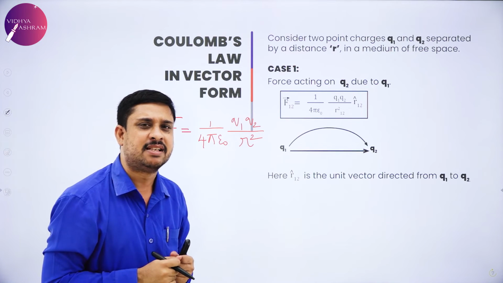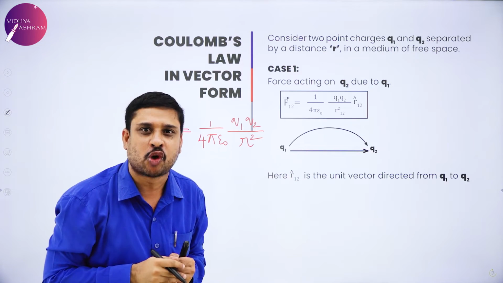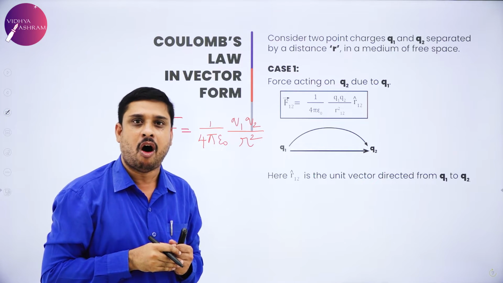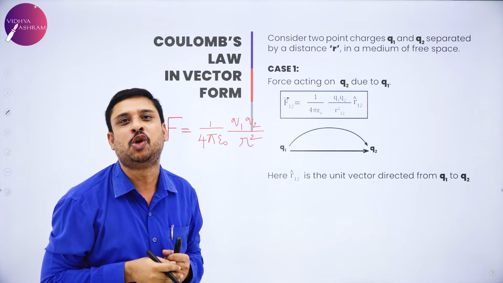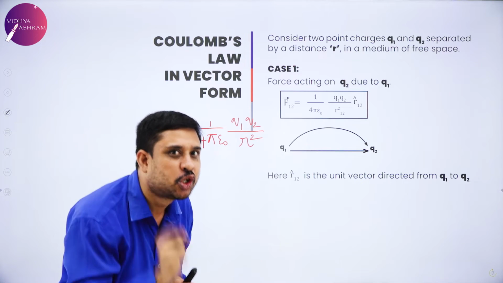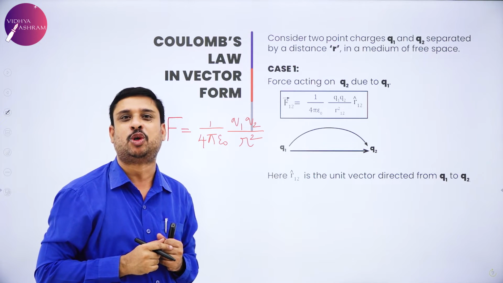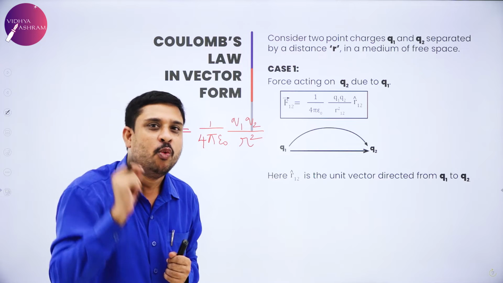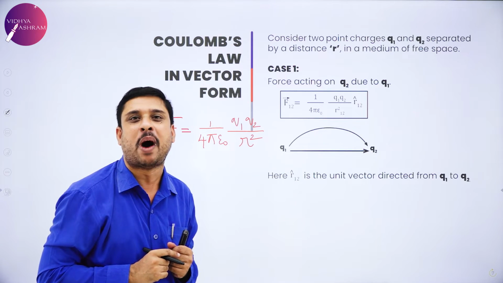But my question is, will Q1 exert a force on Q2 or Q2 exert a force on Q1?